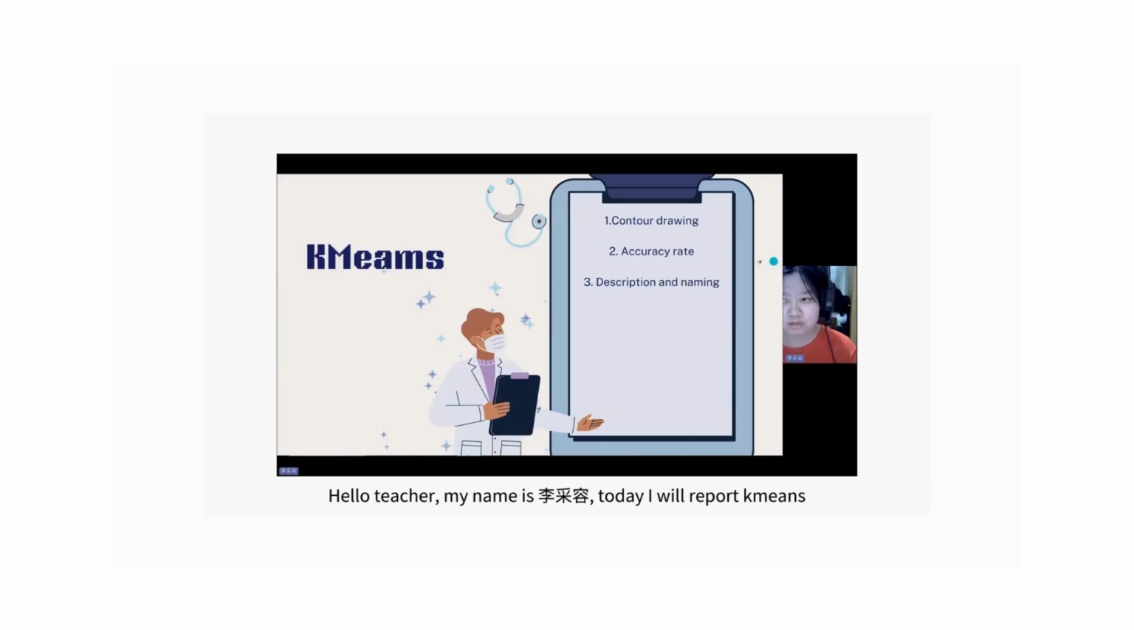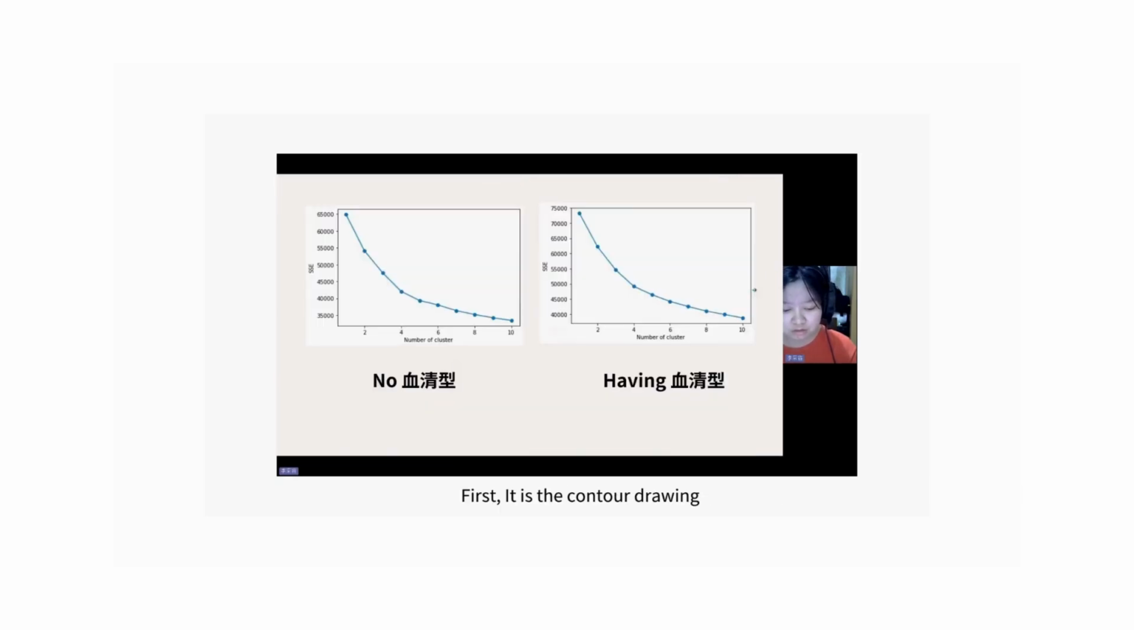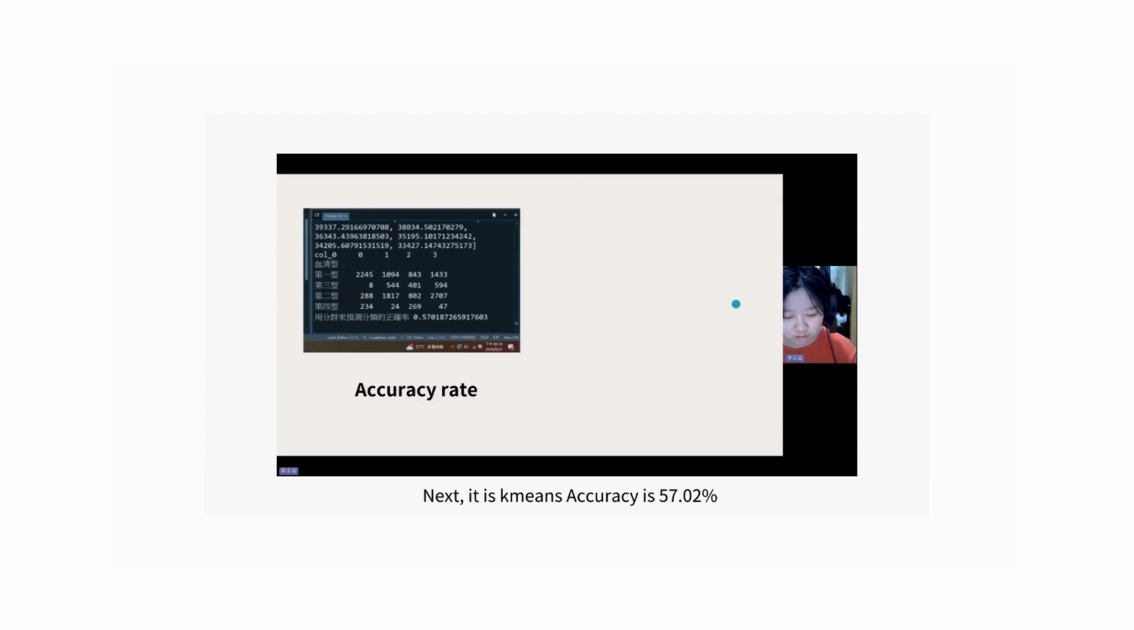Today I will report K-means. First, it is the contour drawing. The left one does not have the target variable, and the right one has the target variable. I chose K equal to 4 as the number of groups. Next, the K-means accuracy is 54.02%.